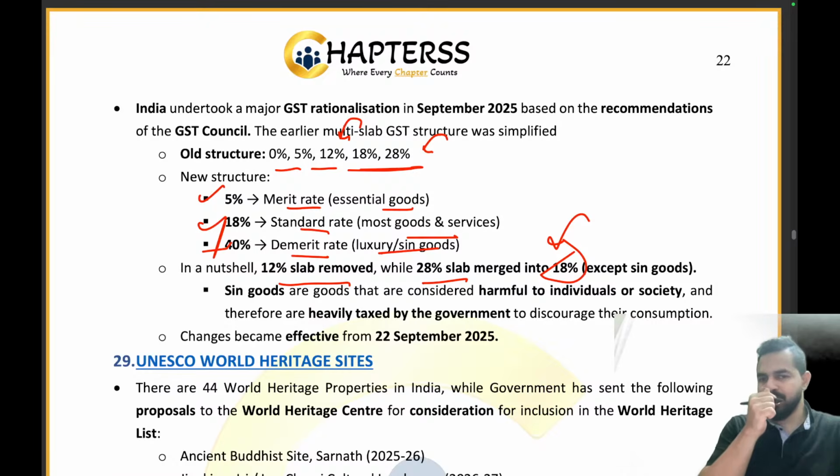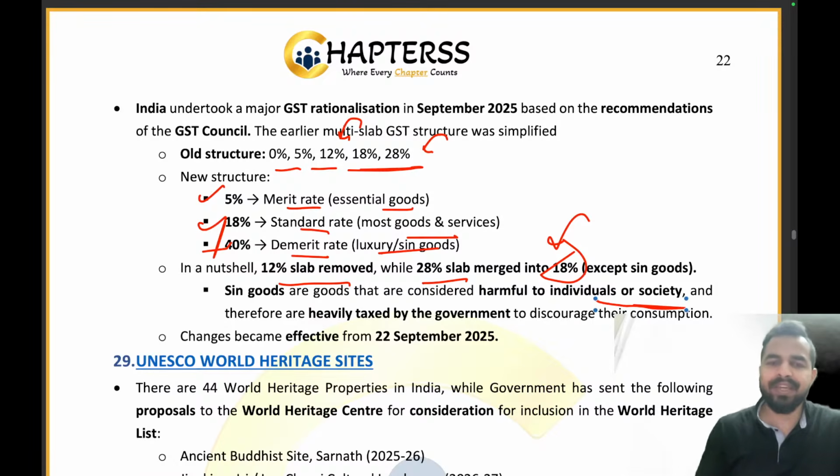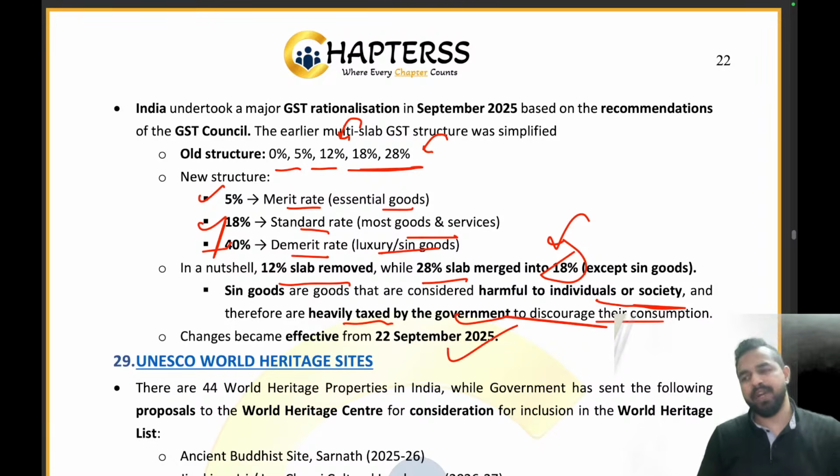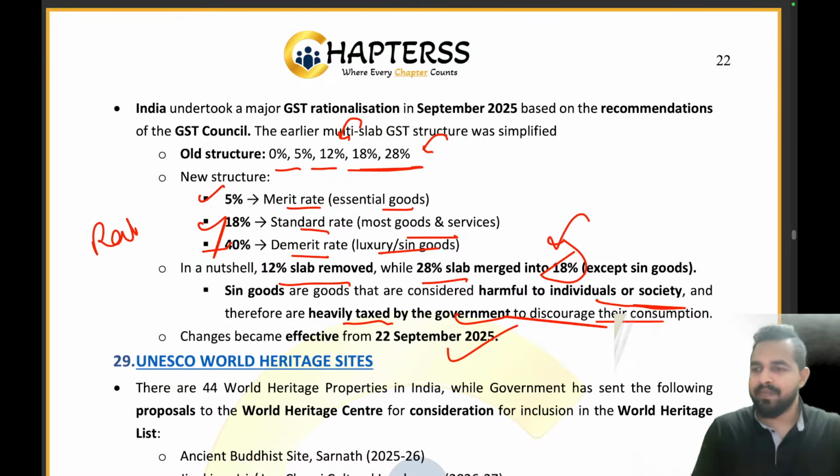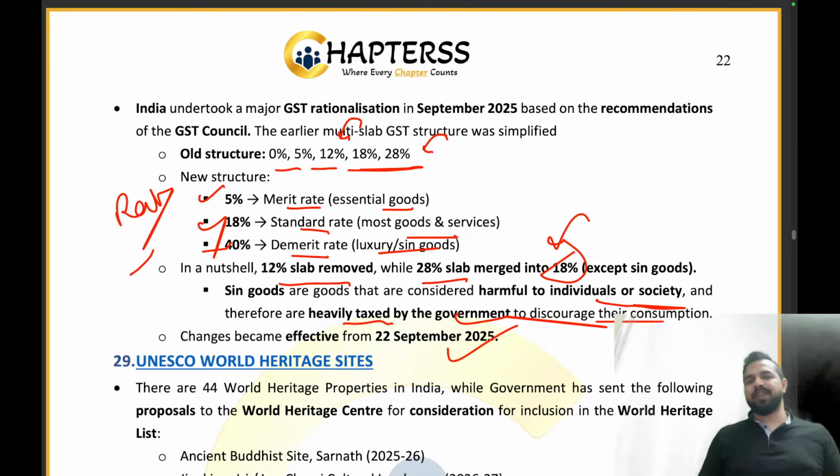What are sin goods? Sin goods are those goods which are harmful to individuals or society and are therefore heavily taxed by the government to discourage their consumption. The changes became effective from 22nd September 2025. So this was the rationalization of the GST. Rationalization means we have made them more simplified in nature. Clear everyone? Are you guys getting the point? So now we have rationalized them.